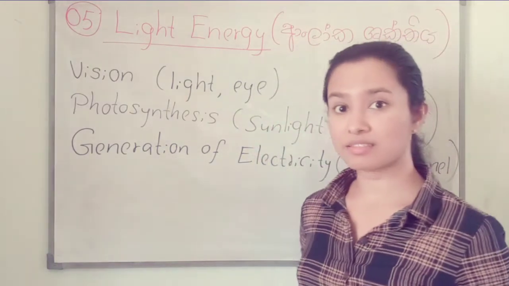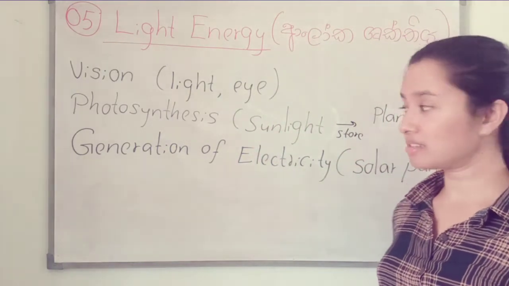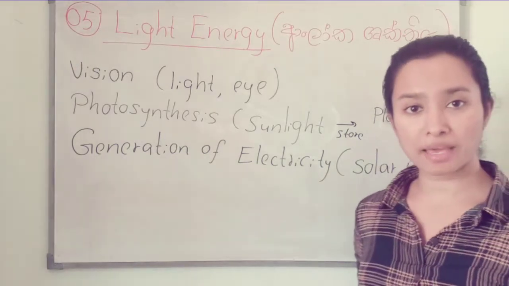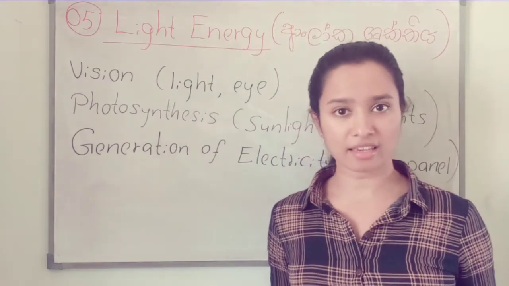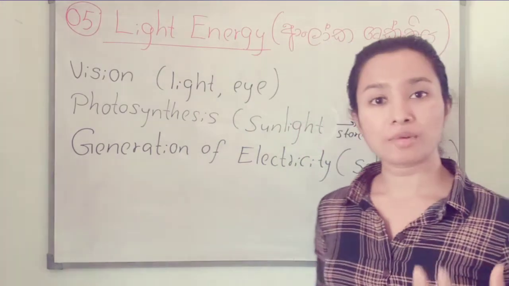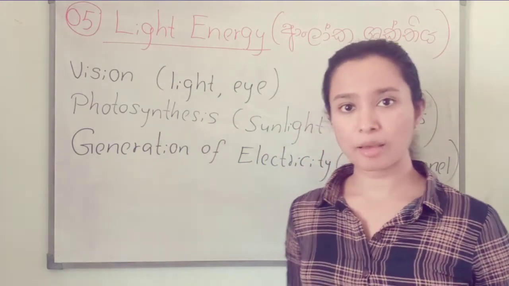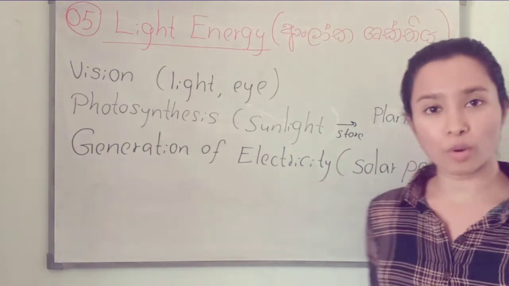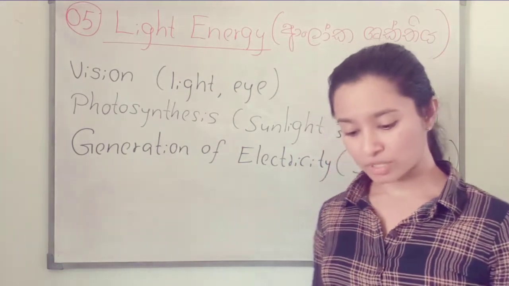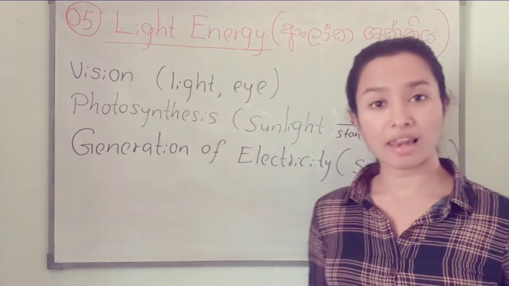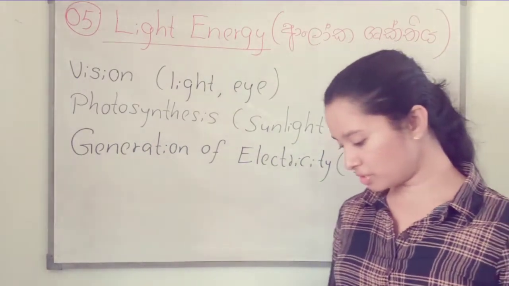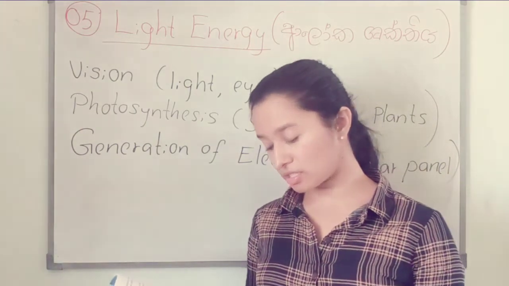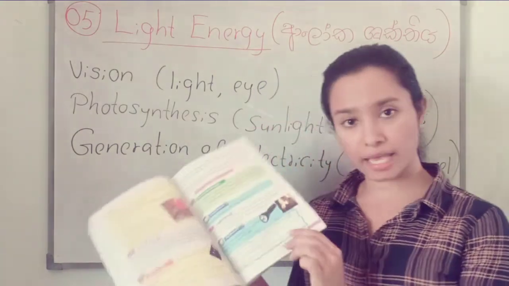So we have discussed these things, the sources of energy. We are using solar panels. So the energy contained in sunlight is used to produce electricity by using solar panels. So these are the main things of light energy. So you have to do assignment 7.4. There is a table.